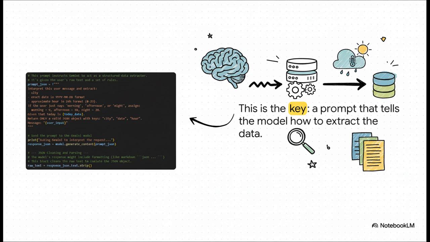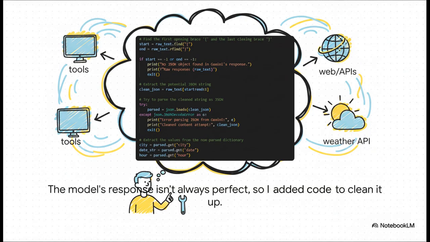No mess. Yeah, and here's a little pro tip you learn pretty quickly when you start working with LLMs. Their output isn't always, shall we say, perfectly clean. Sometimes there's extra text. So I added this little block of code to act as a cleanup crew. All it does is make sure I can reliably find and pull out just the JSON part from the model's response.